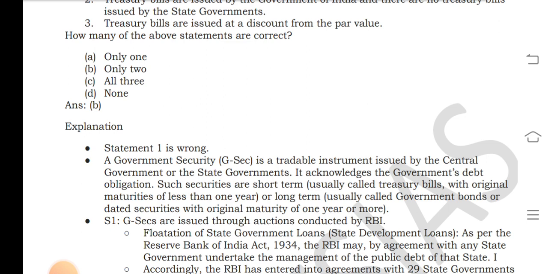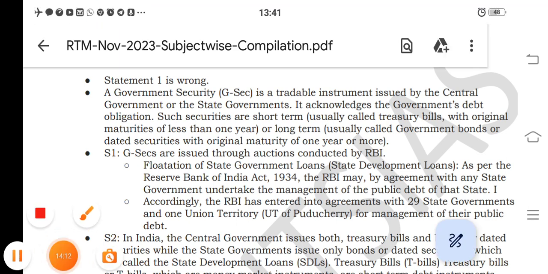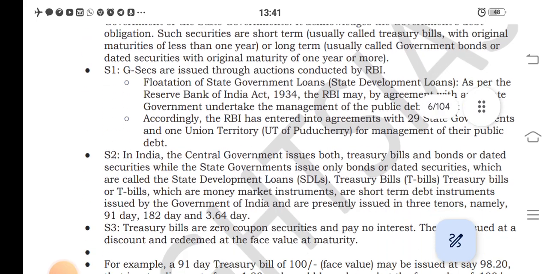G-Secs are issued through auctions conducted by the RBI, including the flotation of state government loans, the State Development Loans. As per the Reserve Bank of India Act, 1934, the RBI may, by agreement with any state government, undertake the management of the public debt of that state. Accordingly, the RBI has entered into agreements with 29 state governments and one union territory, Puducherry, for the management of their public debt.